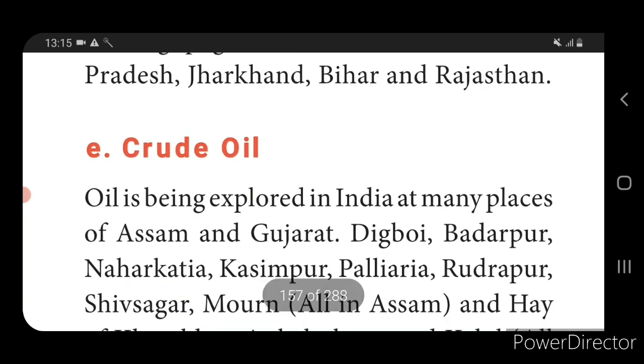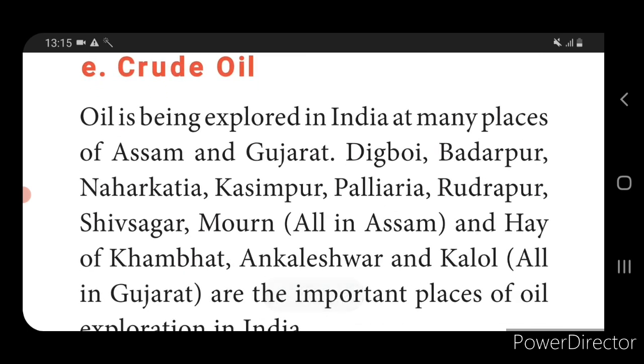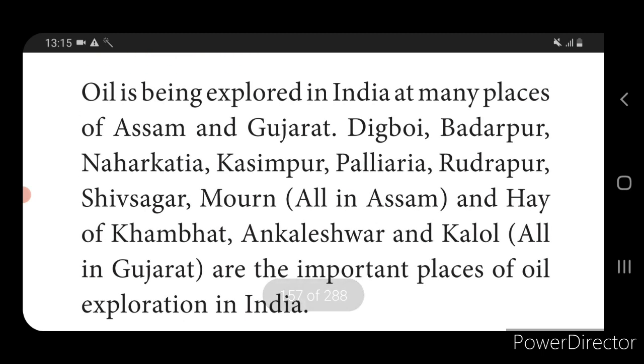Next we come to know about crude oil. Crude oil is the starting point for extracting petrol and petroleum products. Before that, crude oil will be there. So it is a starting oil. The oil explored in India is mainly extracted in only two places: one is Assam and another one is Gujarat.